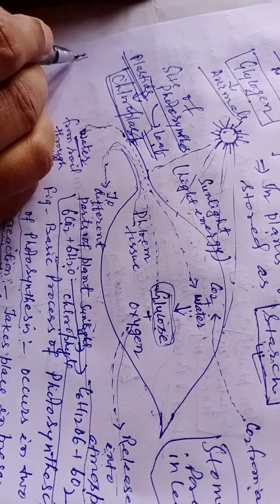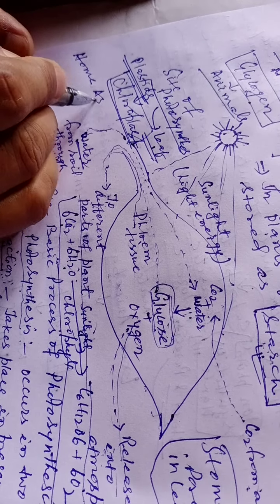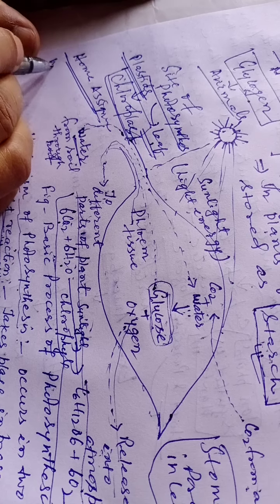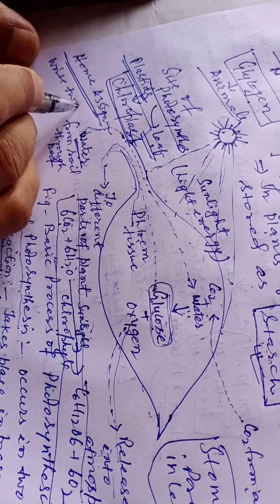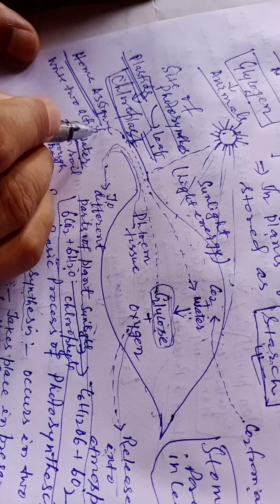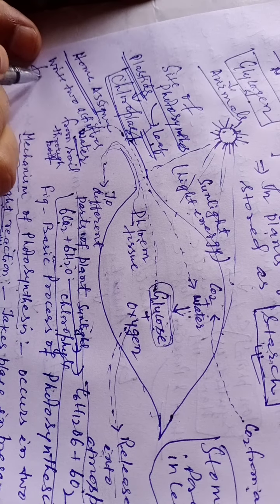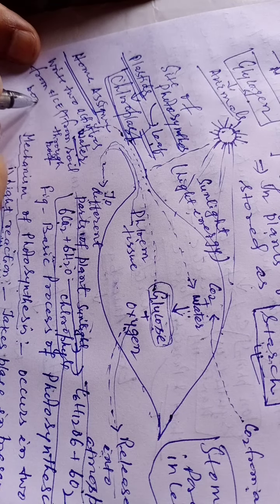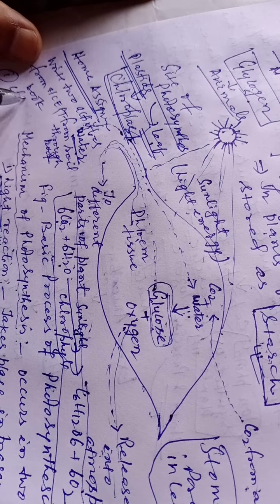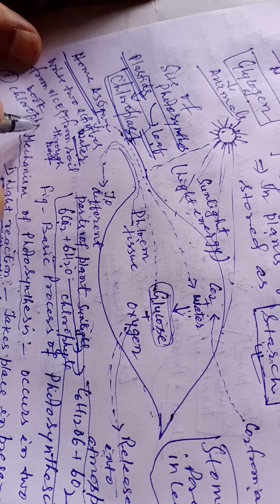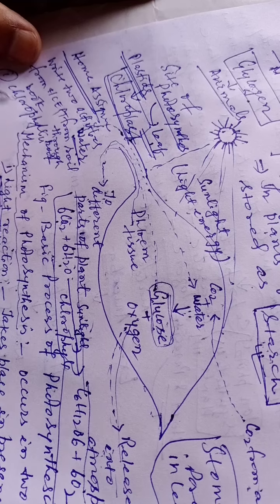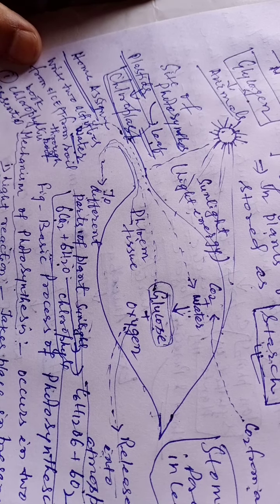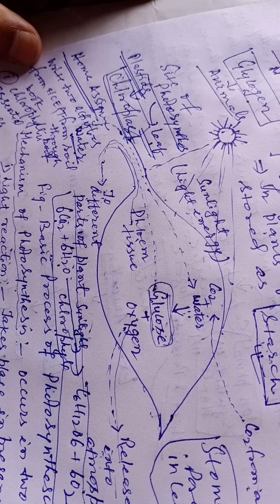Homework, home assignment: write two activities from the NCERT book. One, chlorophyll is essential, and two, CO2 is essential for photosynthesis.